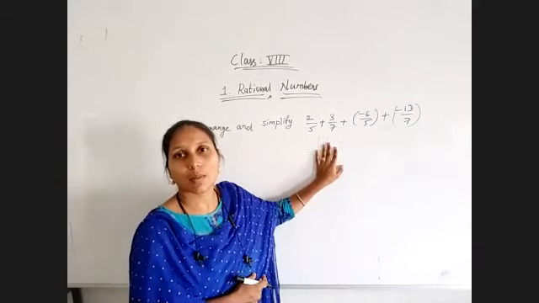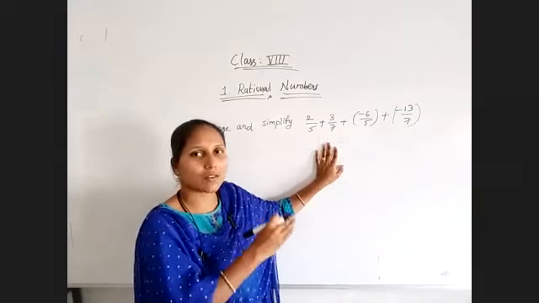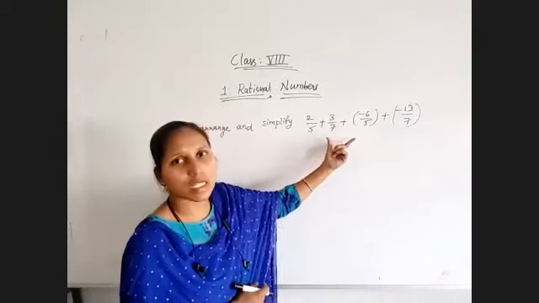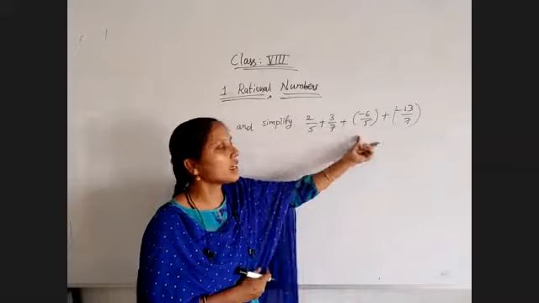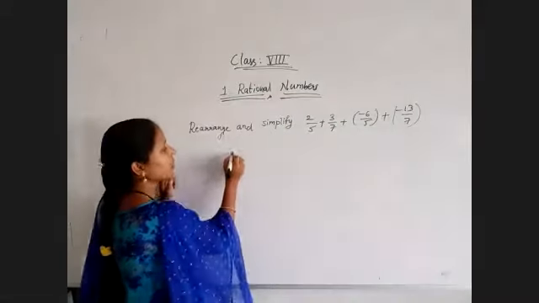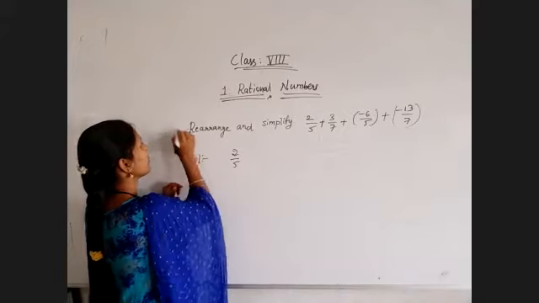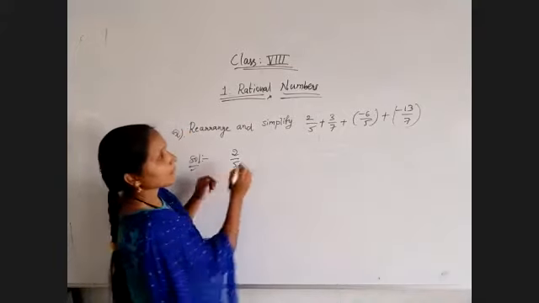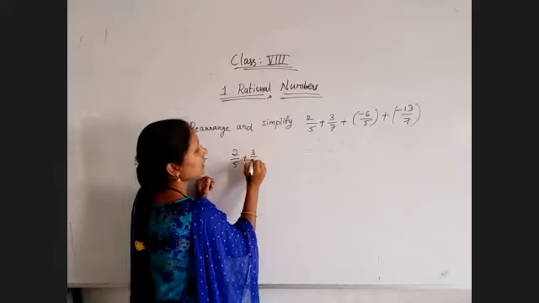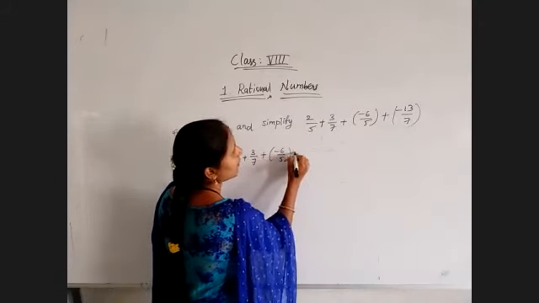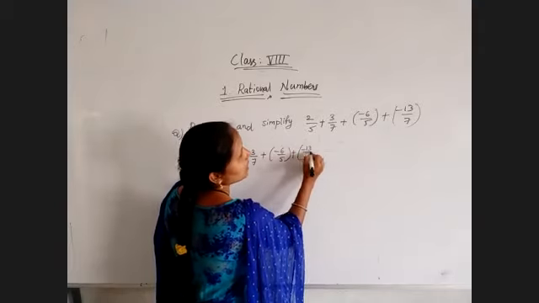So only commutative property, changing the order of one number with another. Here I am going to change these two numbers, 3 by 7 and minus 6 by 5. First of all, write the given question: 2 by 5 plus 3 by 7 plus minus 6 by 5 plus minus 13 by 7.